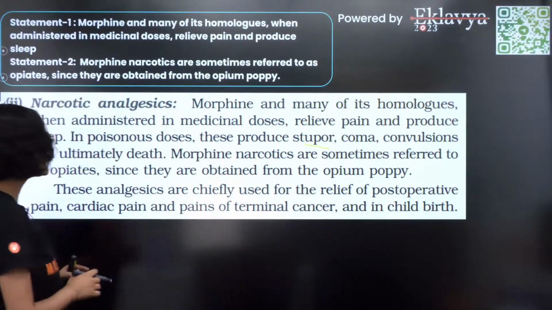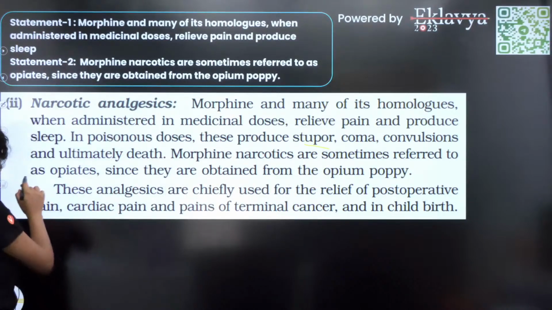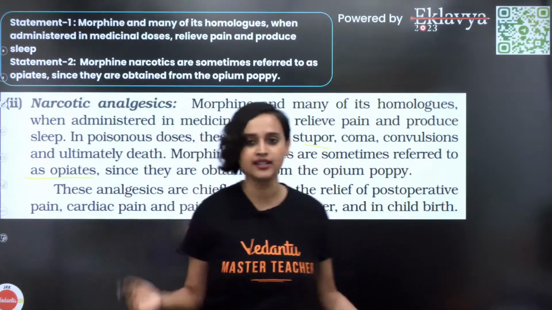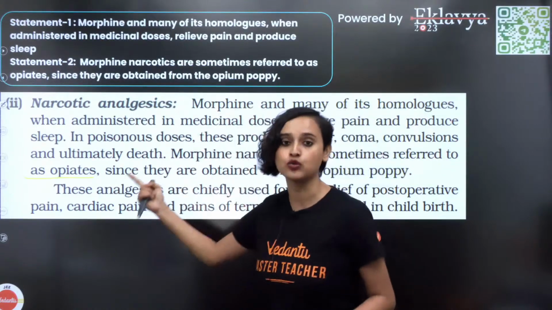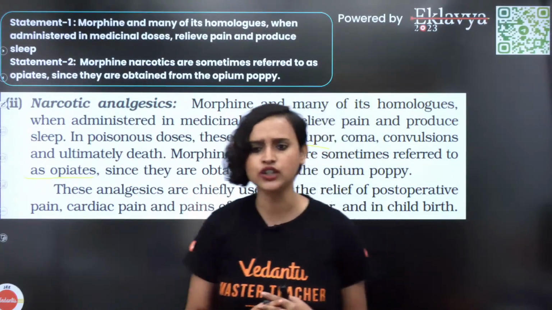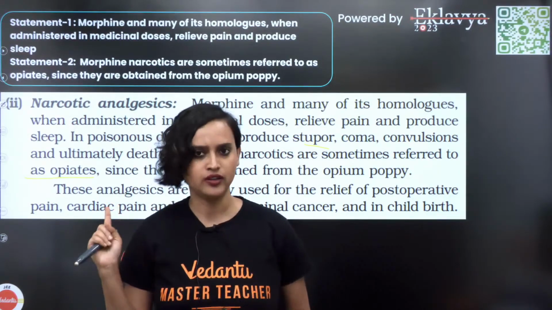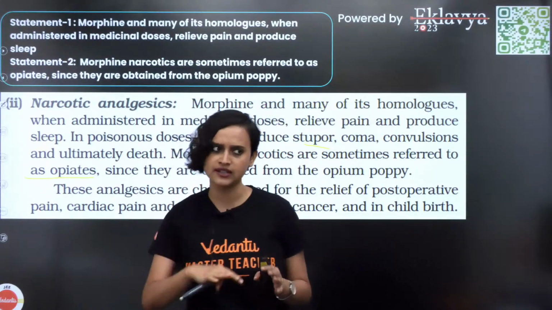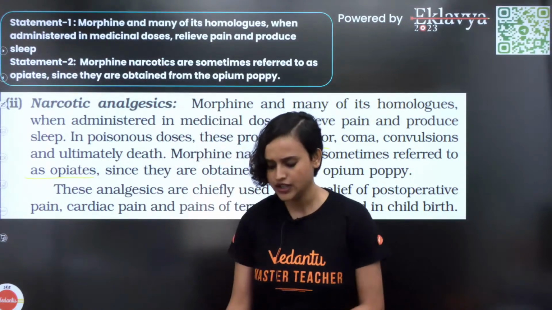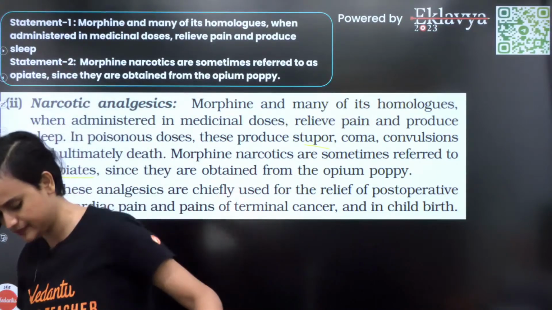Now see what is written. Morphine narcotics are sometimes referred to as opiates. Done and dusted. Your answer is absolutely correct. Statement 1 is true. Statement 2 is true. What were the options? There were options like statement 1 is correct, statement 2 is correct, but this is not the correct explanation of it. So I guess you know what the answer is.